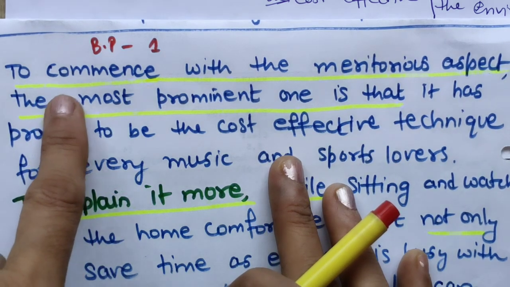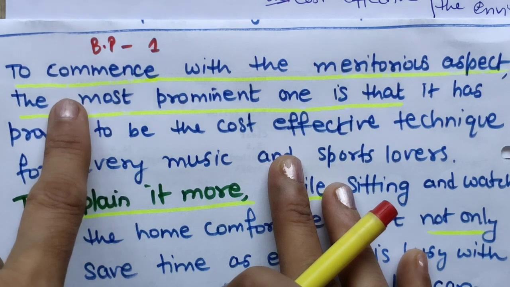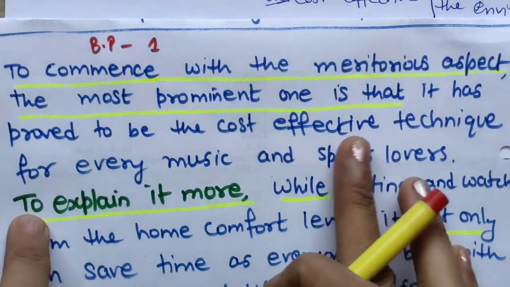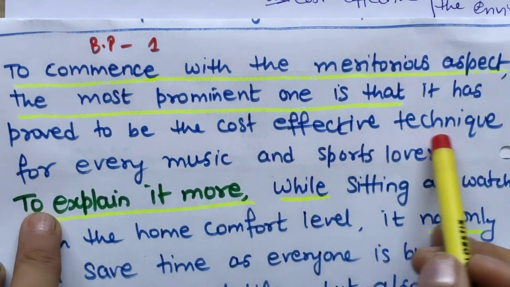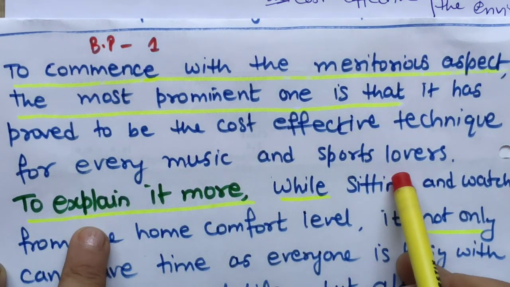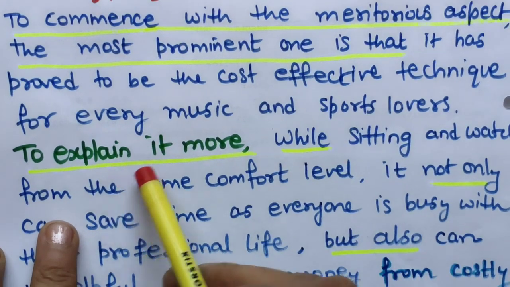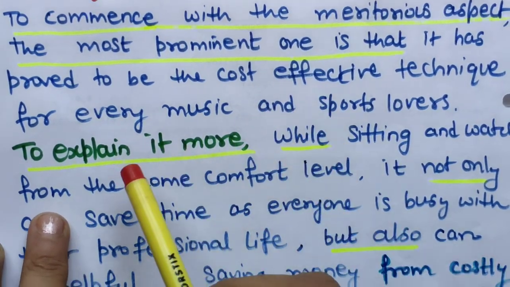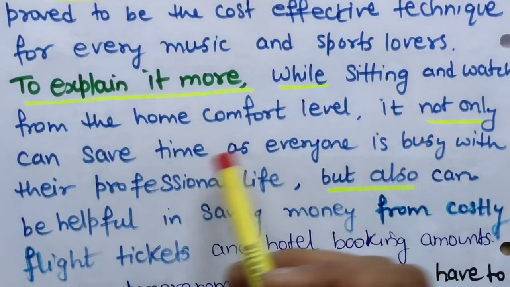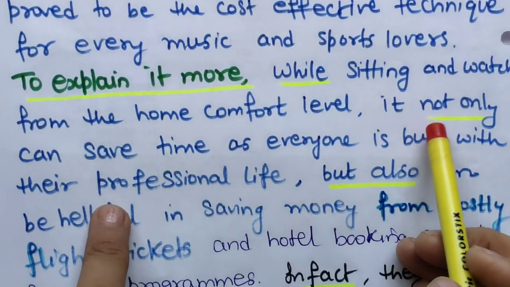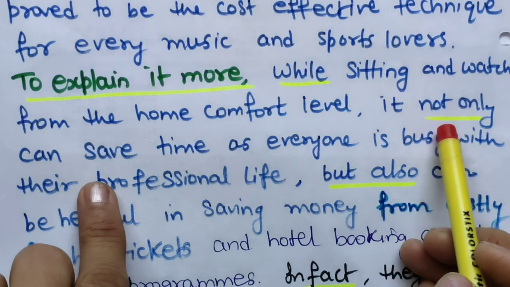This is only cohesion and coherence kind of points. Here this will give you more points. Is that it has proved to be a cost effective technique for every music and sports lover, okay. So this is the announcement of my point. To explain it more: while sitting and watching from home comfort level, it not only can save. So this sentence structure is also important to write in your essay.